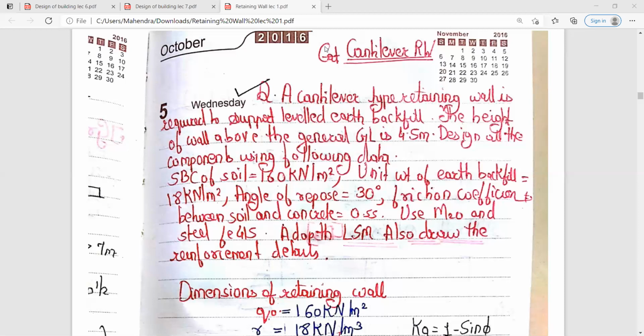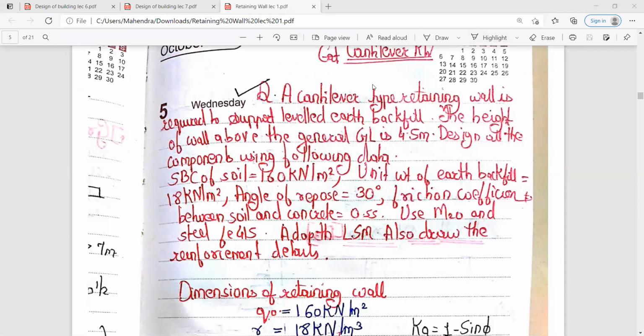So first of all, write down the question. After completing the question, let me know so that we can proceed for the solution. After completing, let me know.